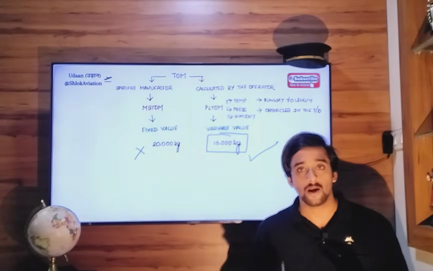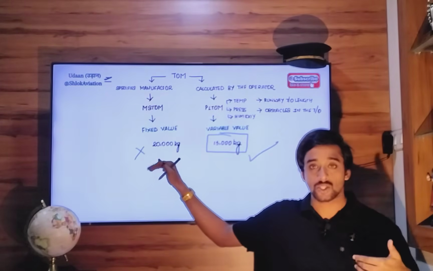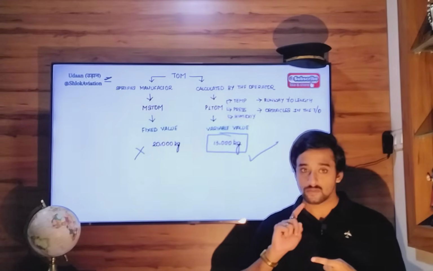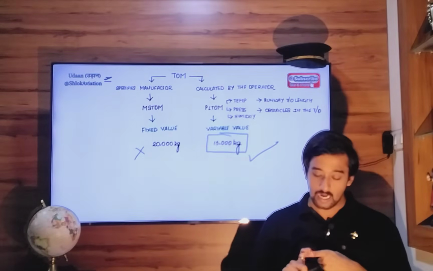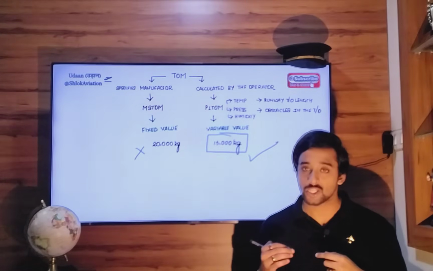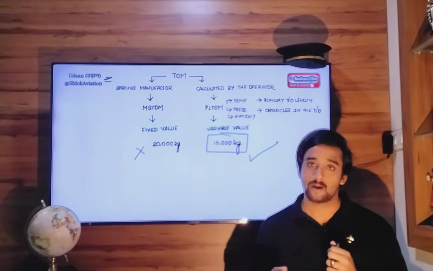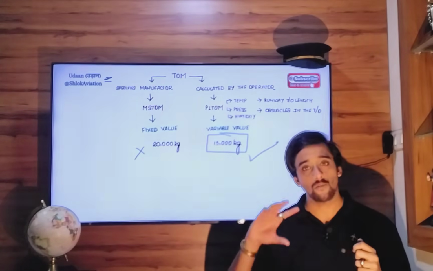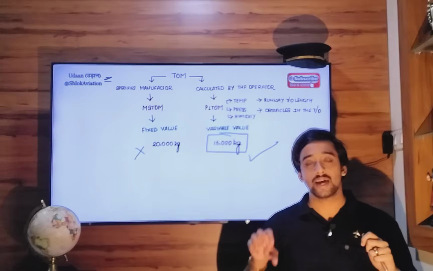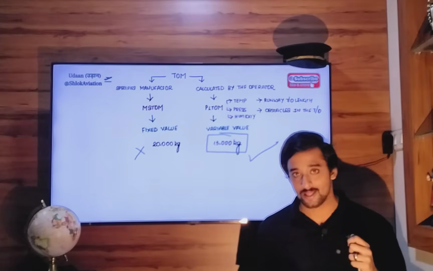If you fly with this 15,000 kg, you are not only inside the structural limitations specified by the manufacturer, but also you are safe from the point of view of density altitude, hot temperature conditions outside, humidity outside, low pressure outside, the airport environment, like obstacles in your takeoff flight path, etc. So you are safe from all points of view, not only from the structural point of view, but also the real time atmospheric influences outside your aircraft. So you are safe from that point of view as well, right?